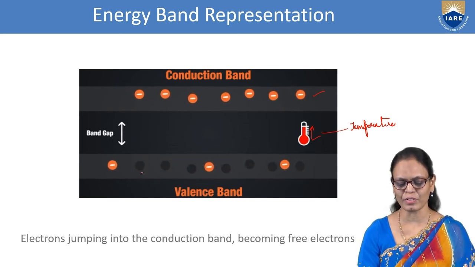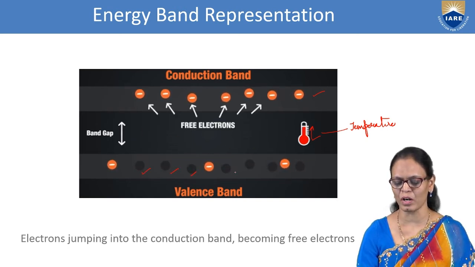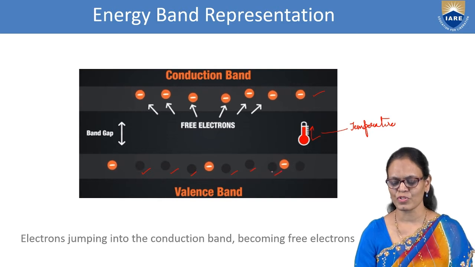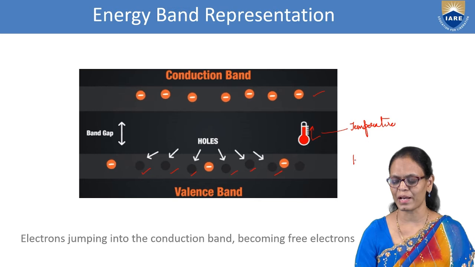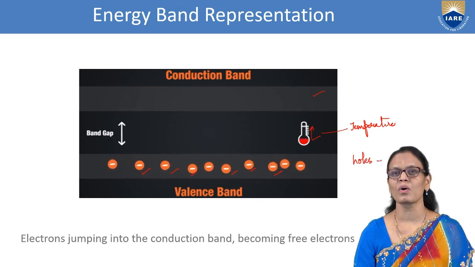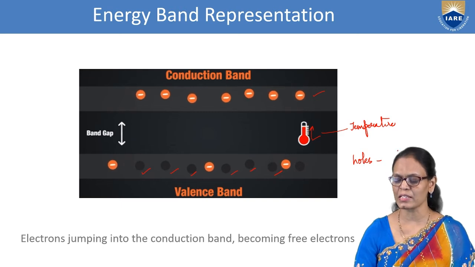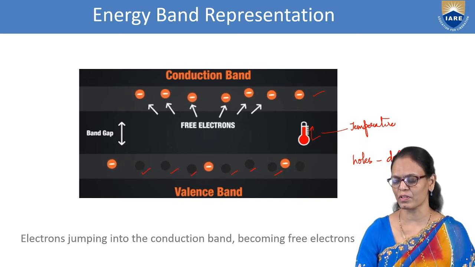Now when the electrons move, what are these called? They are holes. From where the electron has moved out, we call them holes. Holes are nothing but spaces where there is a deficiency of electron.